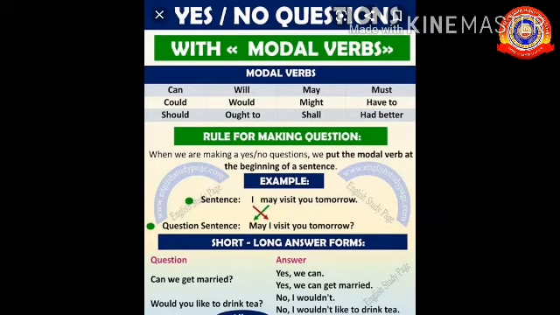Can we get married? Can is a modal verb, no? So the answer is yes, we can, or no, we can't. Would you like to drink tea? Would is a modal verb. So the answer is yes or no. I hope you understood the two types of question words.